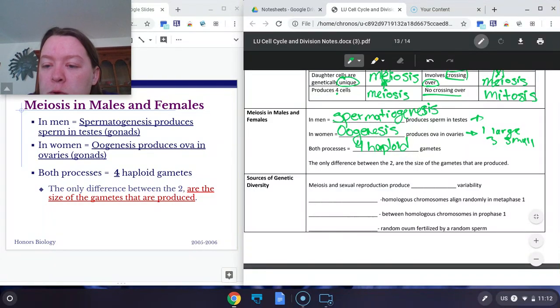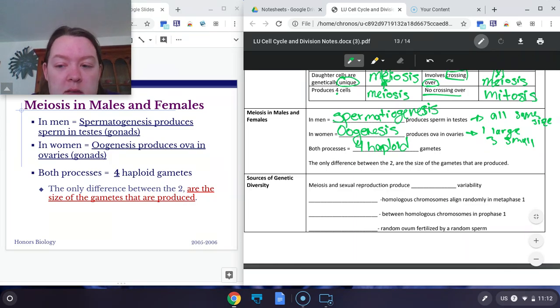But in spermatogenesis, to make sperm, all are the same size. So the only difference is the size of the gametes that are produced.